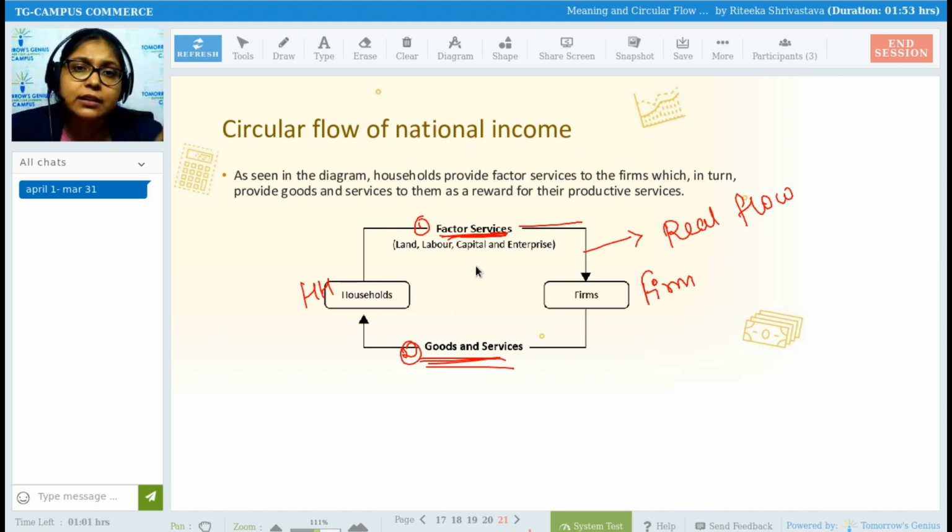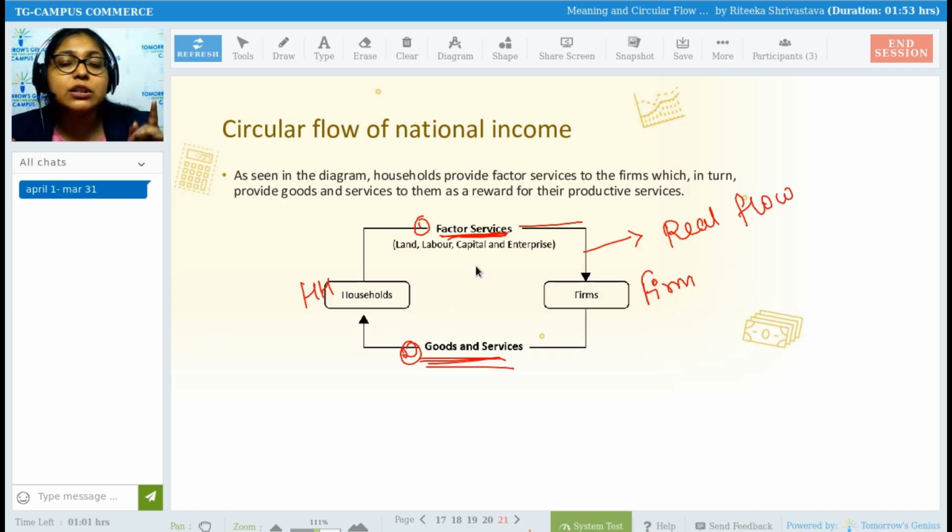We are assuming that there are no four sectors, only two sectors, household and firms. Between them, I have explained how things flow between household and firms. Since they flow between each other, it is called circular flow. They are in a circular motion.